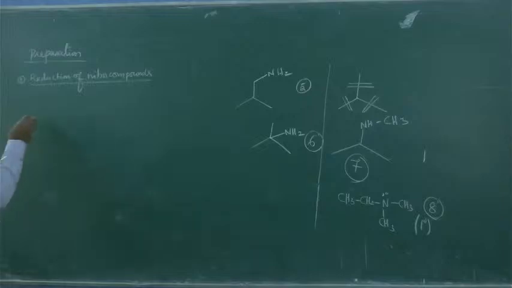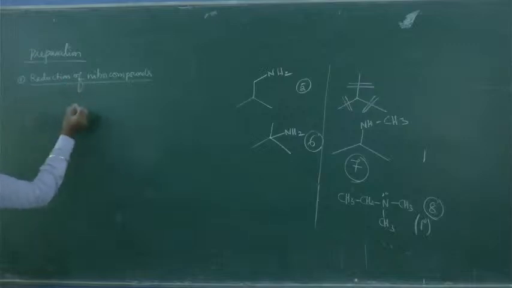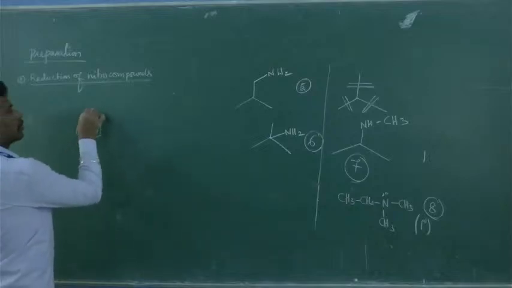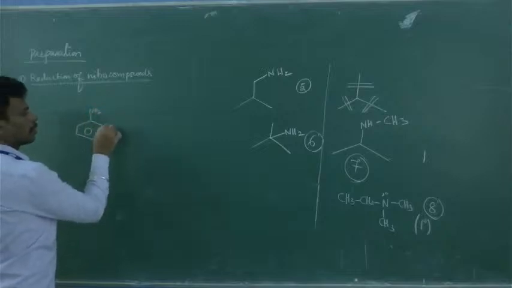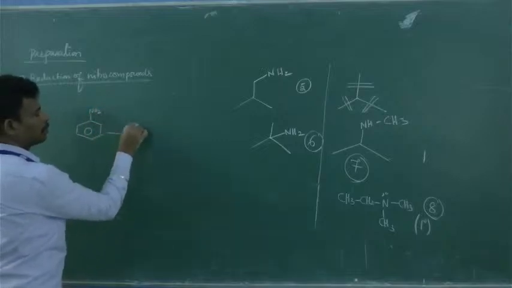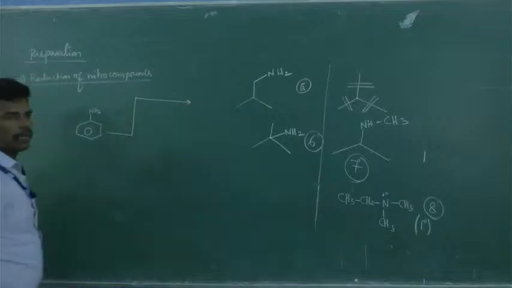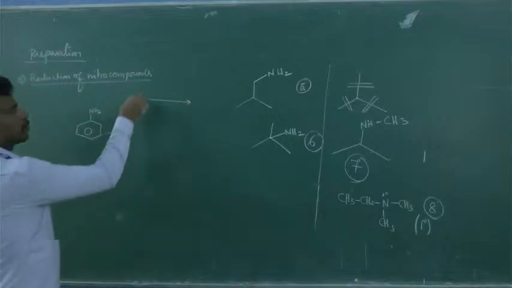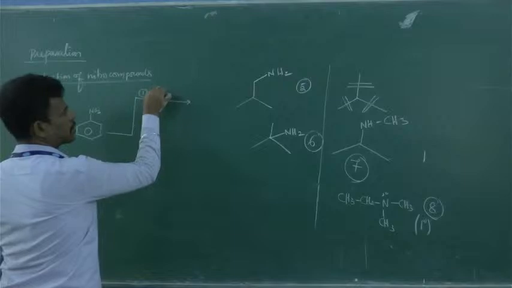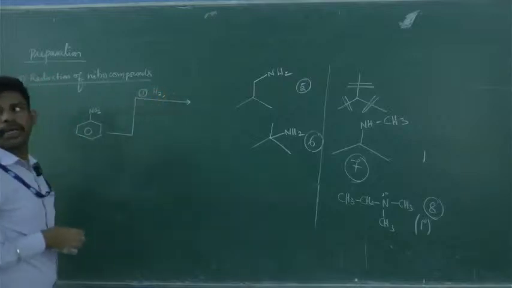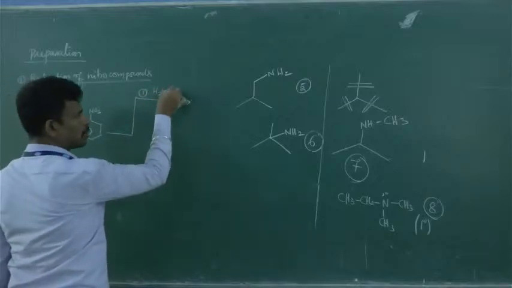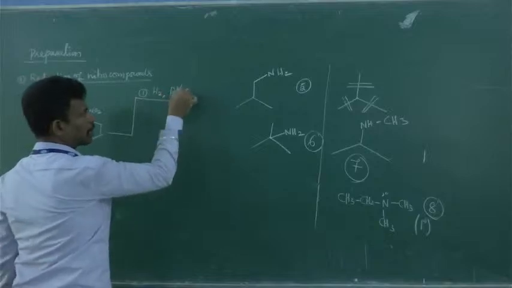Okay, for example, suppose you take nitrobenzene. This nitrobenzene that you take like this. Okay, the first method: you have to use hydrogen gas and palladium carbon.